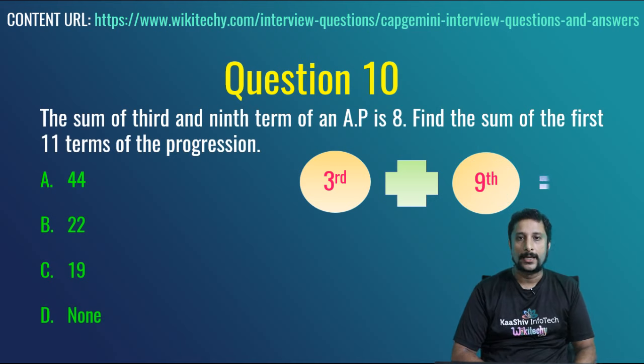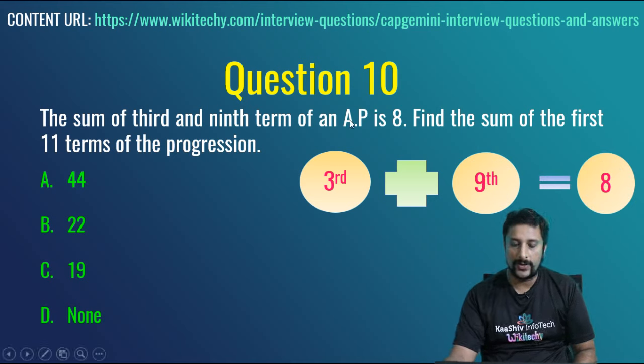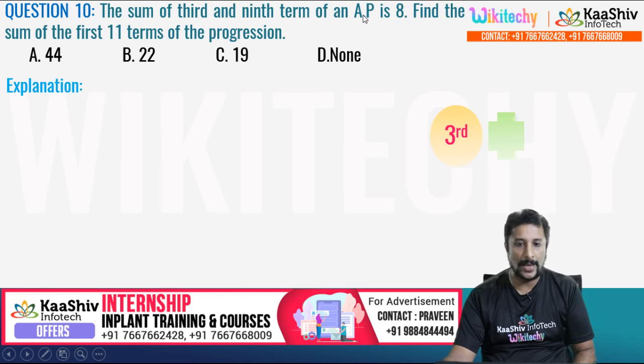The sum of third and ninth term of an arithmetic progression, AP, a plus (n minus 1) into d. The sum of third and ninth term of an arithmetic progression is 8. Find the sum of the first 11 terms of the progression. That's the question.